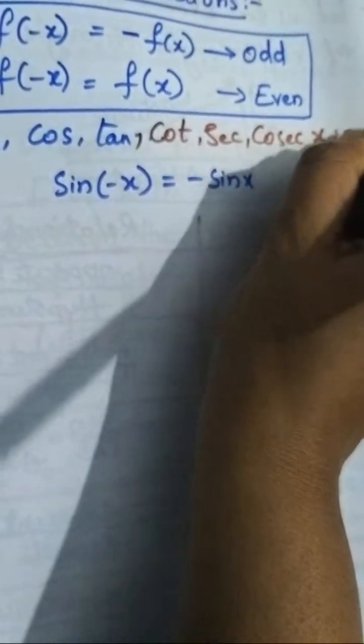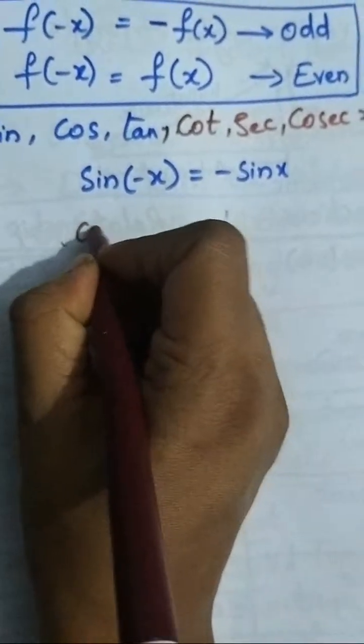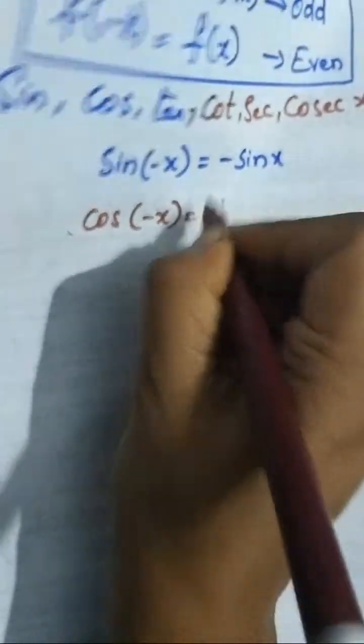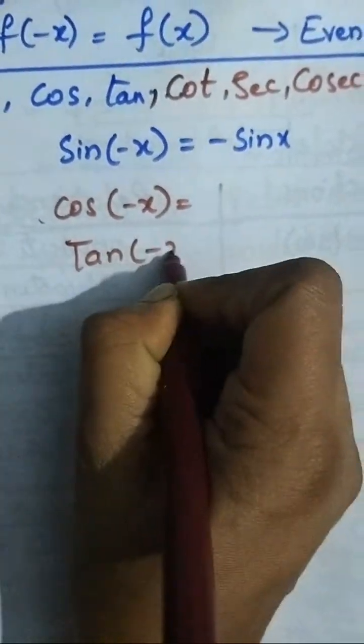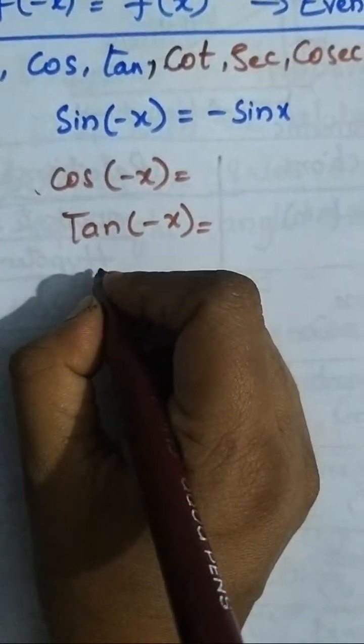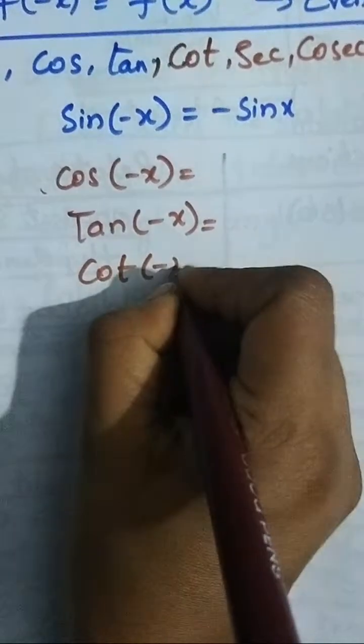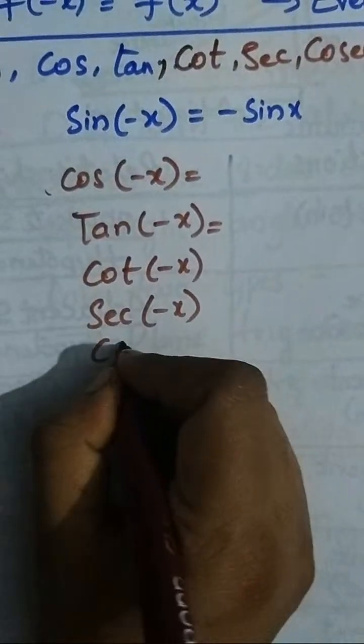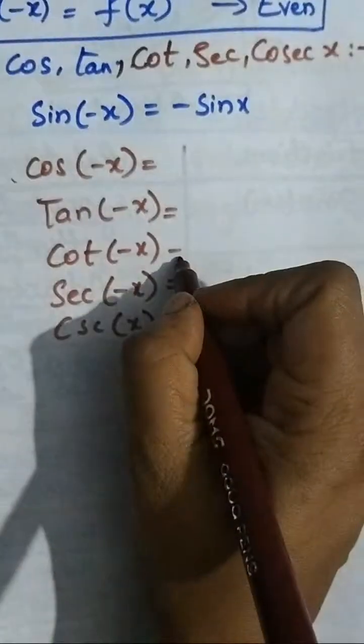This can be written like this: cos of minus x, tan of minus x, cot of minus x, sec of minus x, cosec of minus x. What do you get if any function is in this form?